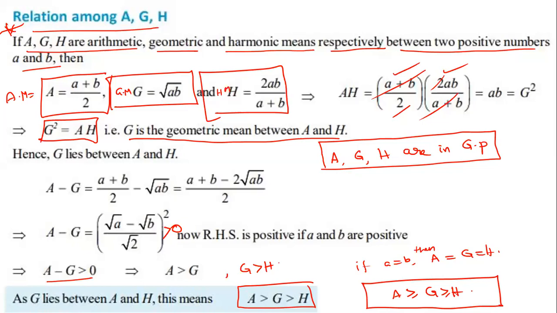So what is the minimum value of tan theta plus cot theta? 2. Why? It is the property. What is the minimum value of sin theta plus cosec theta? This is also 2, using AM greater than or equal to GM. So better write down, here I'm adding one more point: AM is greater than or equal to GM greater than or equal to HM. That is the meaning.